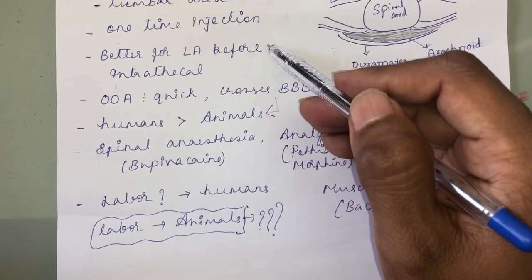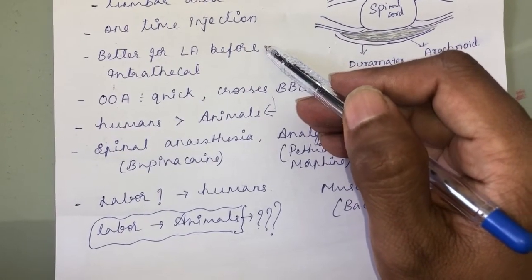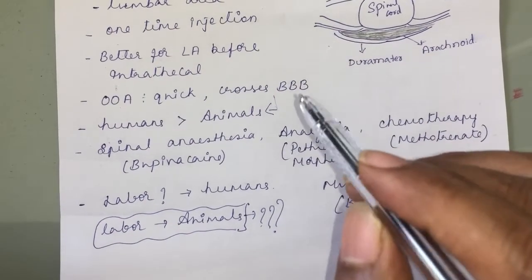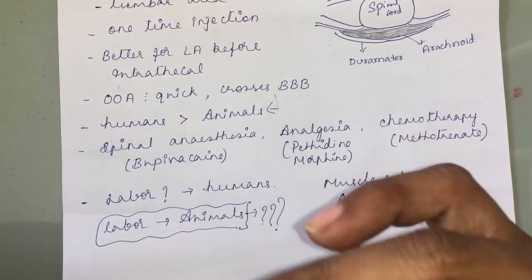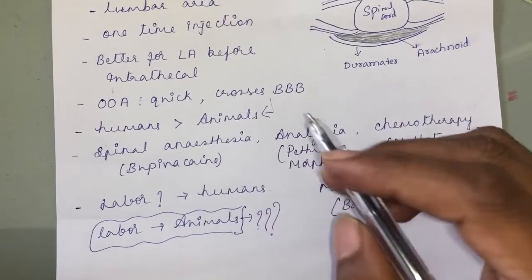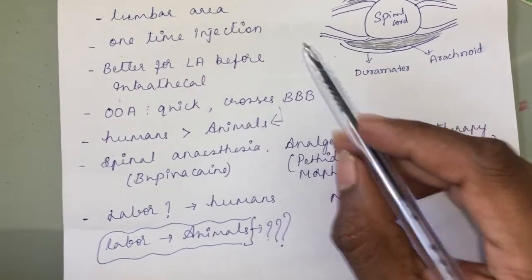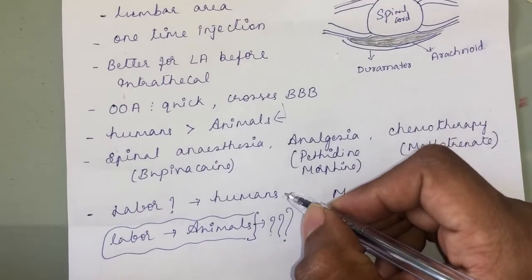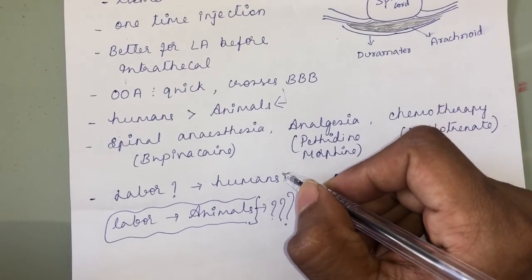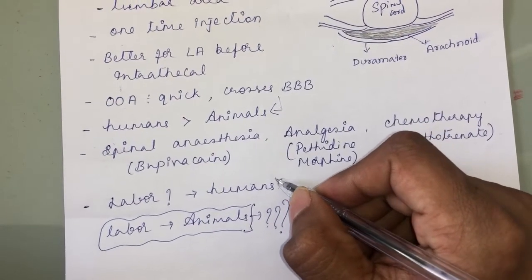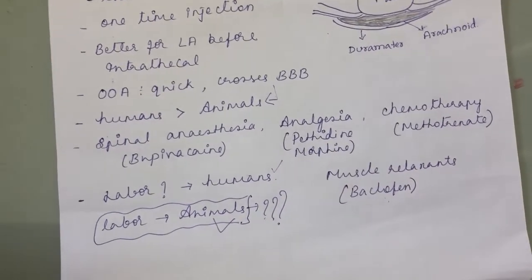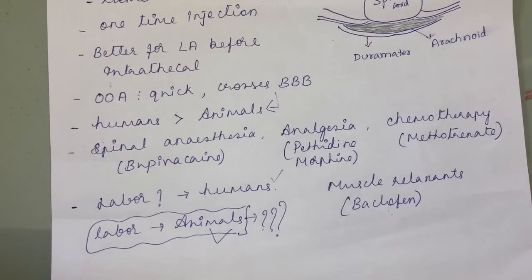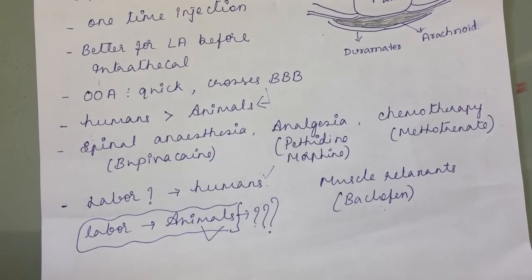Whereas in the epidural route, you can give it as an infusion. You insert a thread-like needle inside, so you can give the drug continuously through the epidural route. It is not so in the case of intraspinal. So for labor in humans, they generally prefer epidural over the intrathecal route. In animals, since we don't prefer the intrathecal route, we go for the epidural route only.